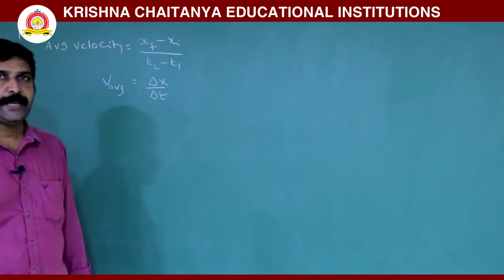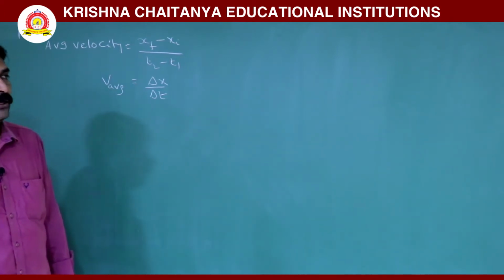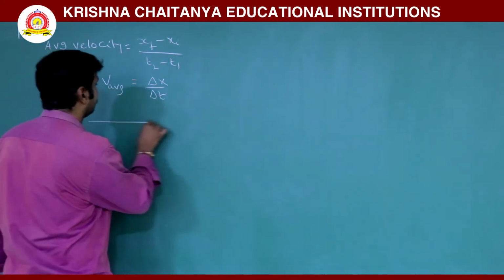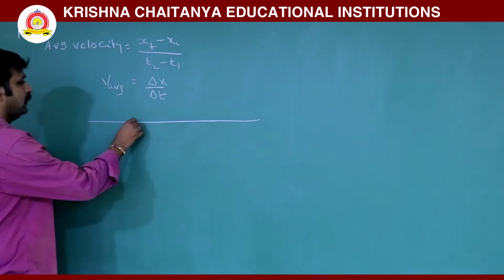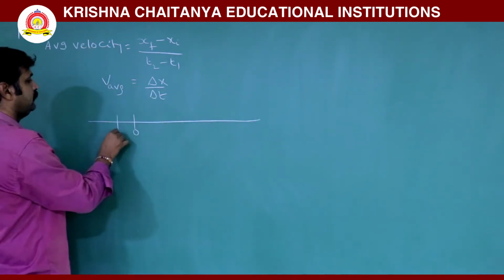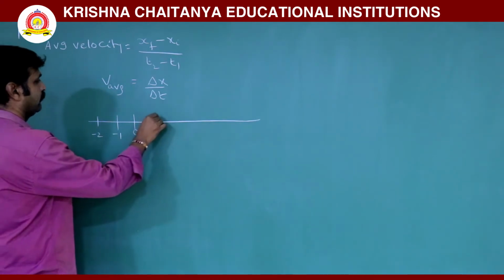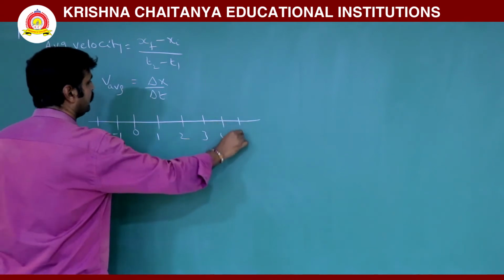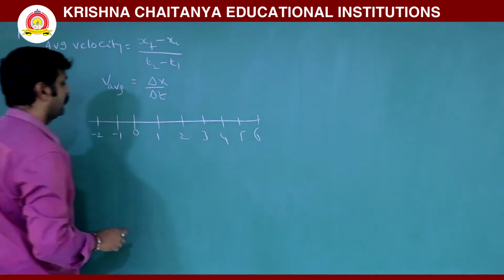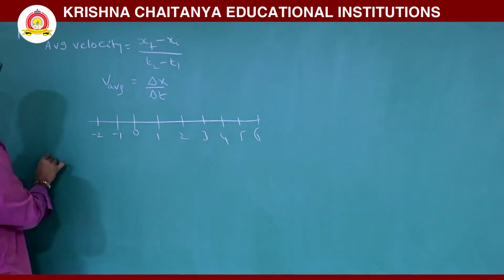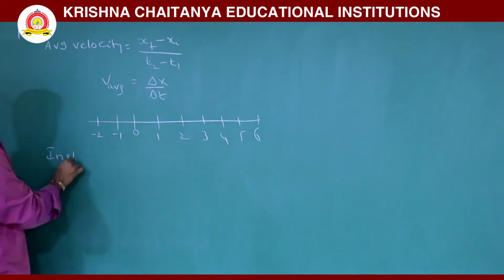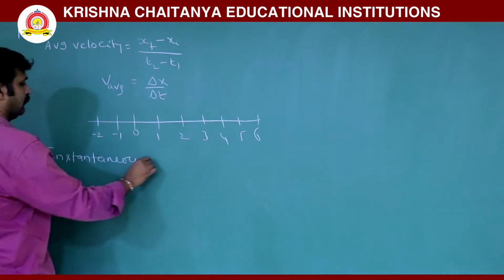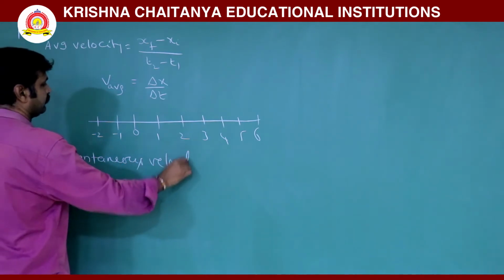This is average velocity. Now instantaneous velocity. So let us take the motion of the body, origin, and let these be the positions. Now here we are discussing instantaneous velocity.